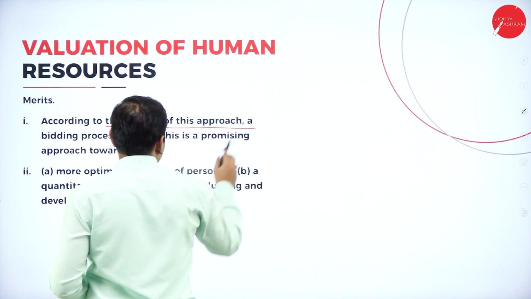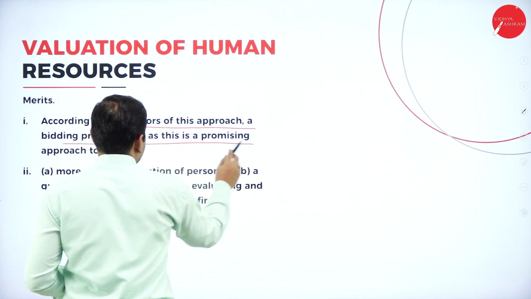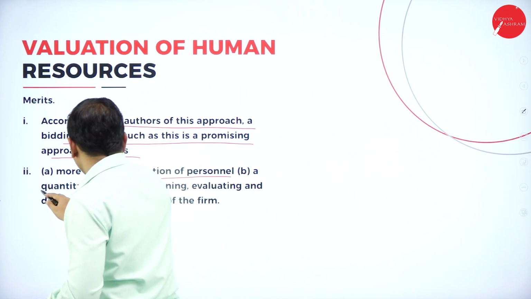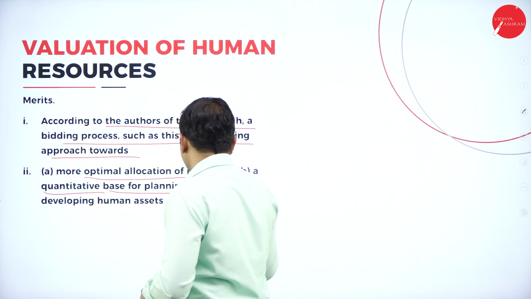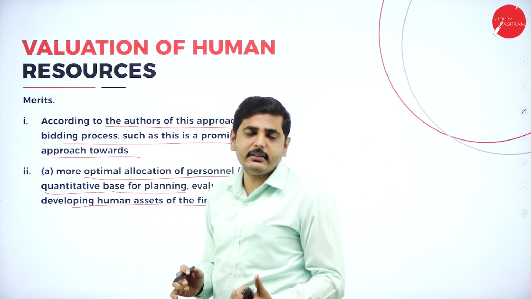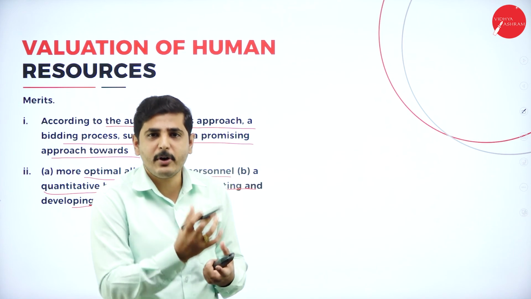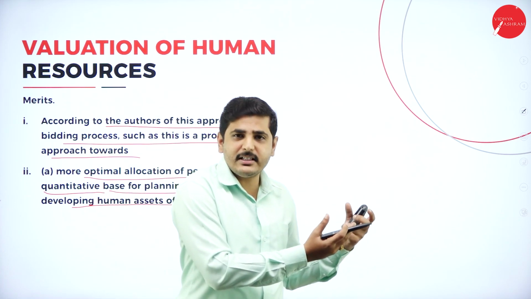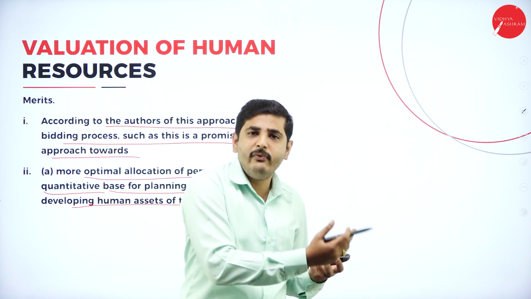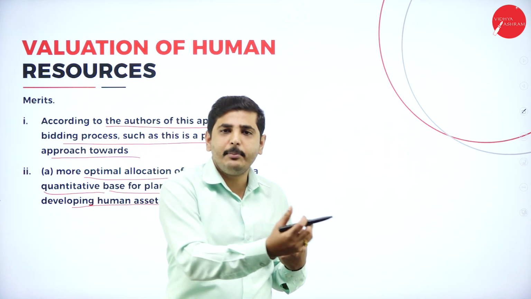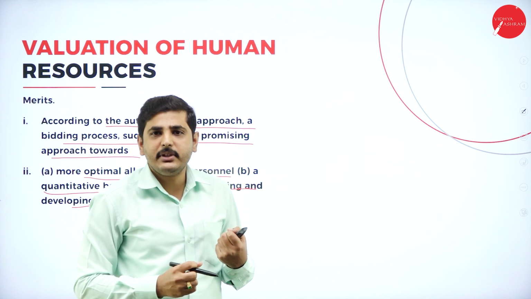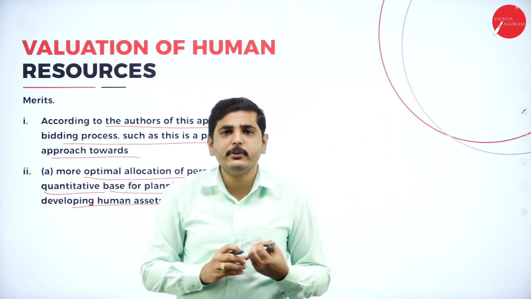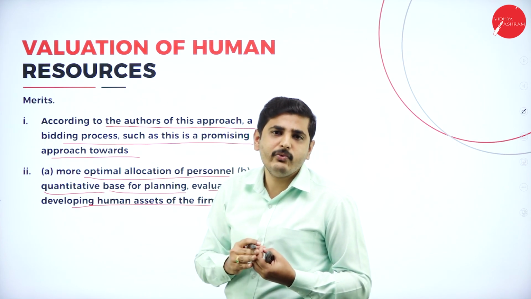Next one, what are the merits? According to the authors of this approach, a bidding process such as this is a promising approach towards a more optimal allocation of personnel, and a quantitative basis for planning, evaluating and developing human resources. When we get humans who can perform more duties and provide more performance, we can reduce other costs. For example, if the manager does the cashier job also, we can save on training and development, recruiting, and paying the salary of the cashier. If the manager does other jobs also, we can save the salary we provide to other clerical workers.